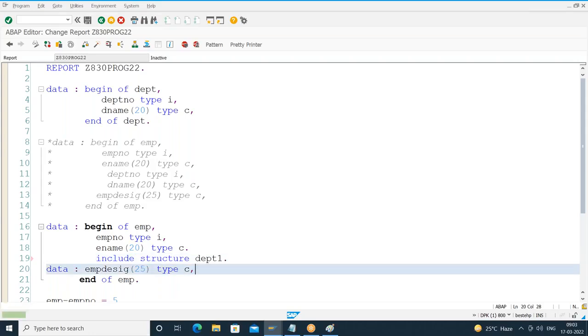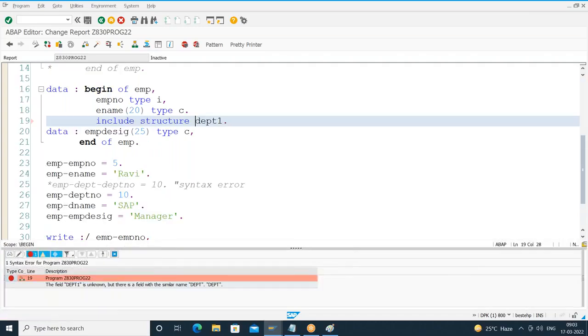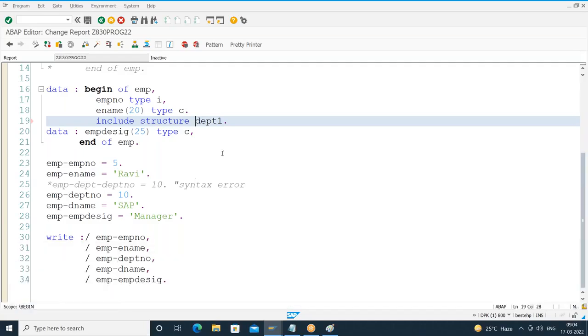So when I do the syntax check, I am getting an error. The field department one is unknown. So what is the meaning? It is neither available locally nor available what? Globally. How do you create the global structure? We'll discuss later on. So as of now, we are including only the local structures. Yes, any questions, please?